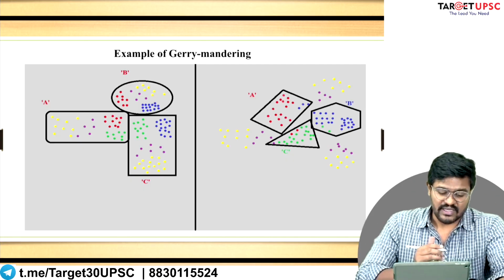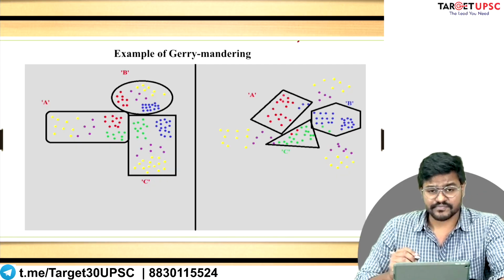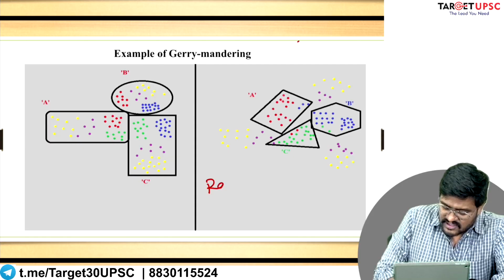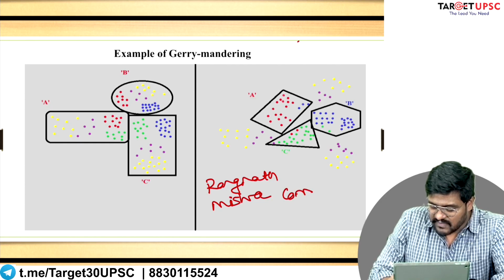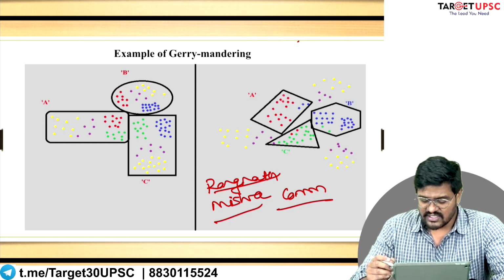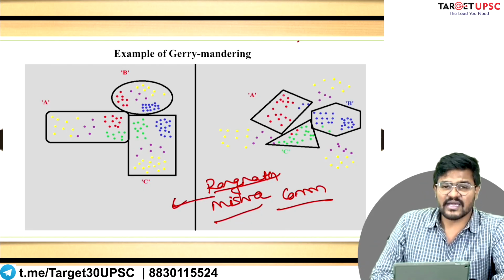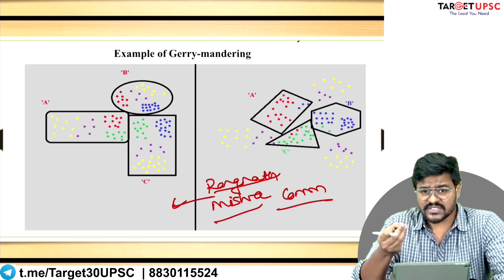Before we move on to the next part, there's one very interesting observation by the Ranganath Mishra Commission. This was one of the minority commissions established 10 to 15 years ago. They made this very important observation that in India there is very little representation for Muslims.